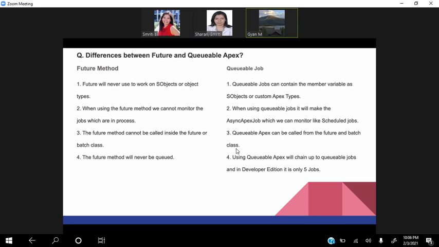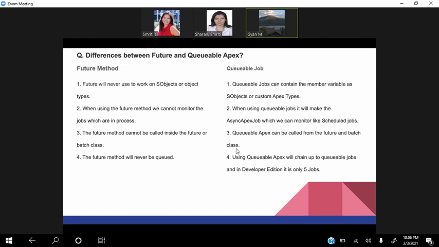When we are talking about queueable, we get the job ID because we are using the QueueableContext. Because of that, we get the job ID, and then we can monitor using AsyncApexJob with a query. Or if you want to check in Setup, we can go to Apex Jobs and check that.